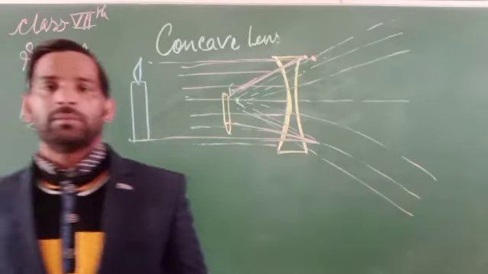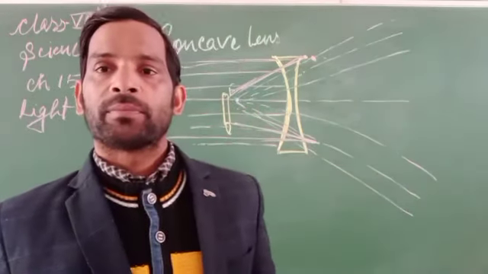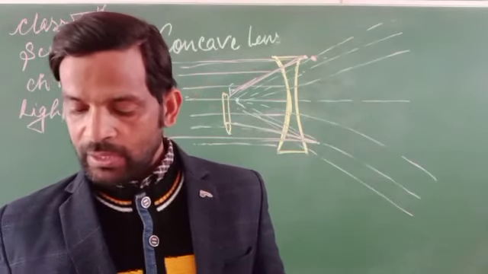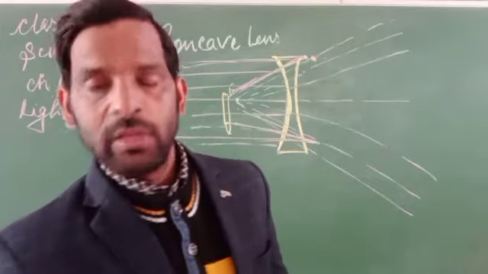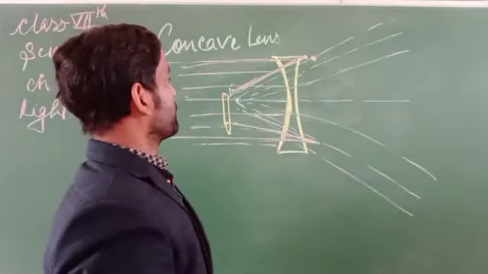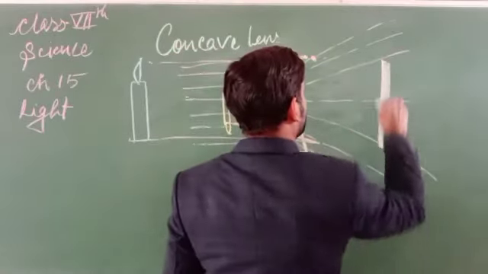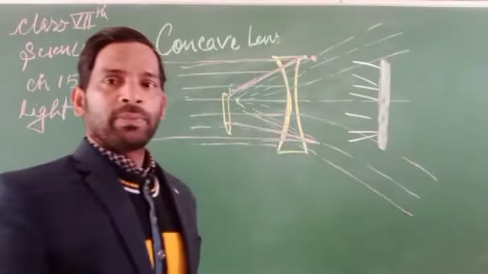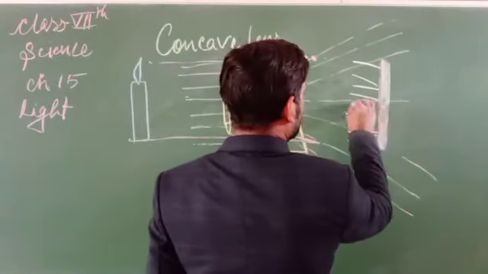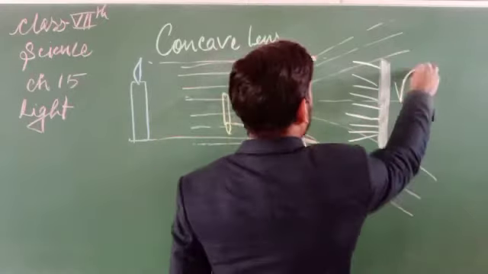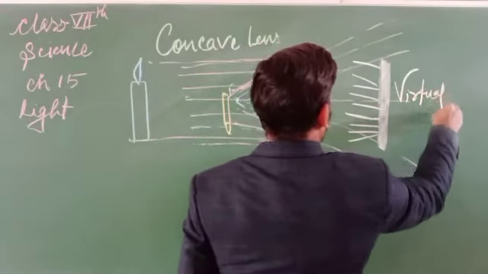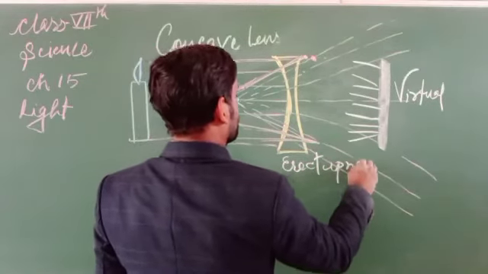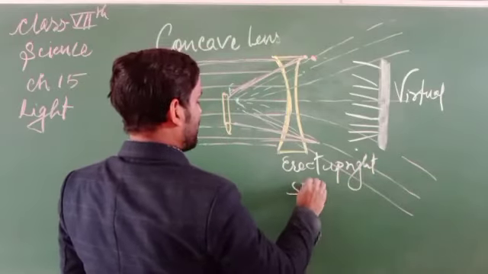So whenever image formation takes place by the concave lens, it must be virtual. That means it could not be shown on a screen. So this one is virtual, erect, upright, and smaller in size.